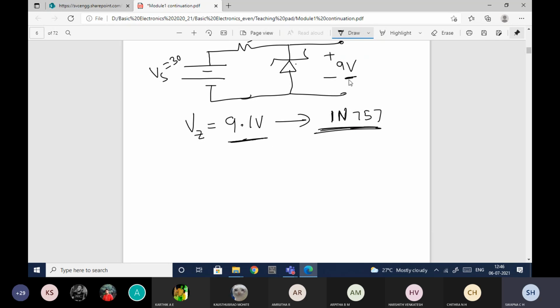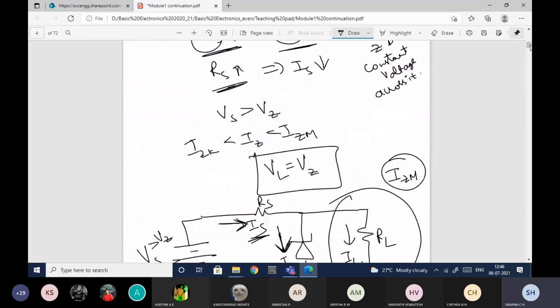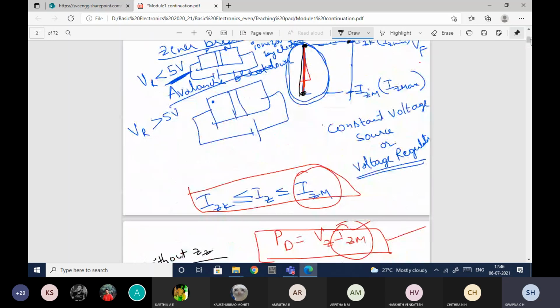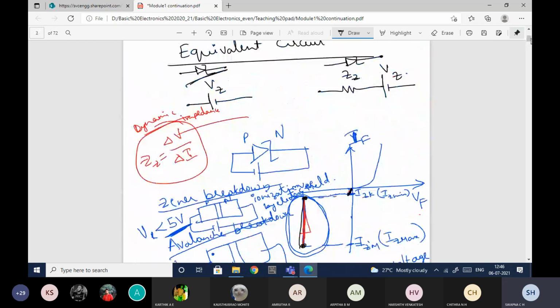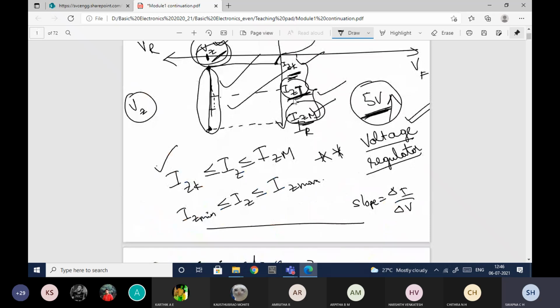See, the one which is approximately equal to this value is only this diode. And this voltage is at IZT equal to how much? 20 milliamperes. So I was talking about the test current also. Test current is nothing but, in order to find out VZ, we give this IZT, and for that particular IZT, this VZ will be calculated.